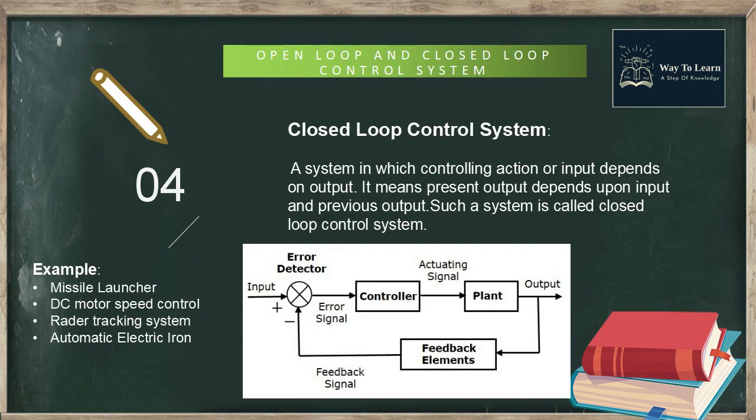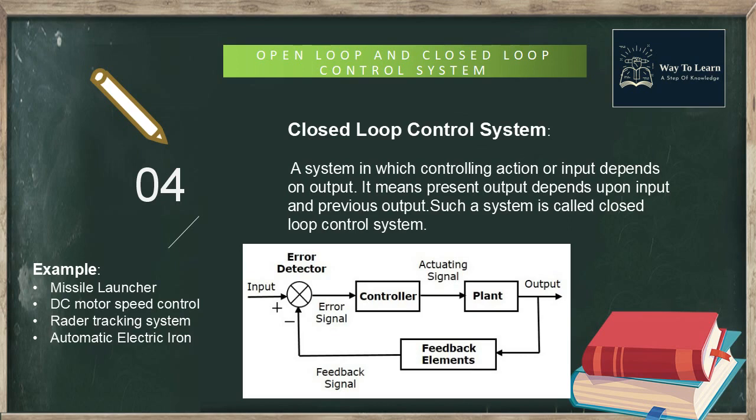Instead of the direct input, the error signal is applied as an input to a controller. So the controller produces an actuating signal which controls the plant. In this combination, the output of the control system is adjusted automatically till we get the desired response. Hence, the closed loop control systems are also called the automatic control system.